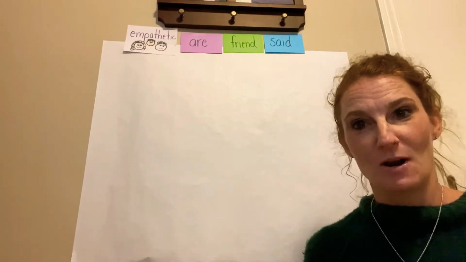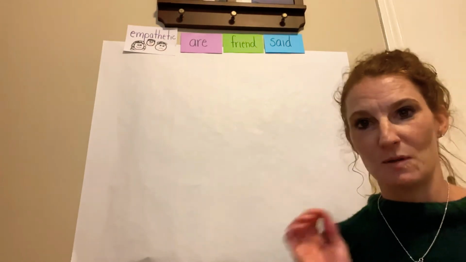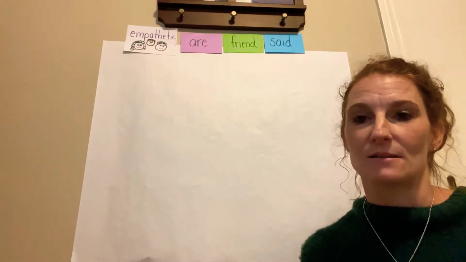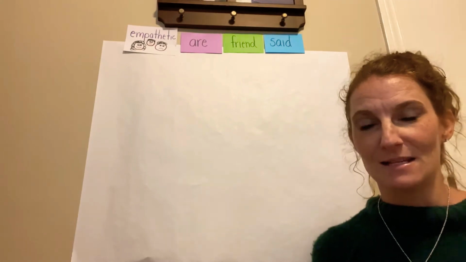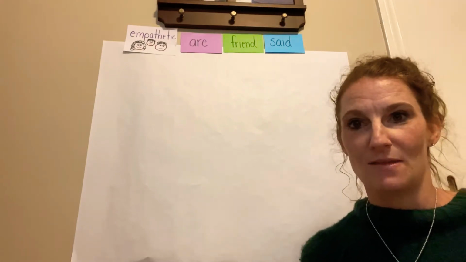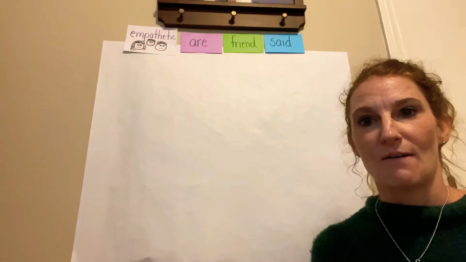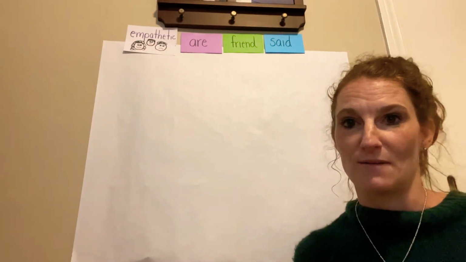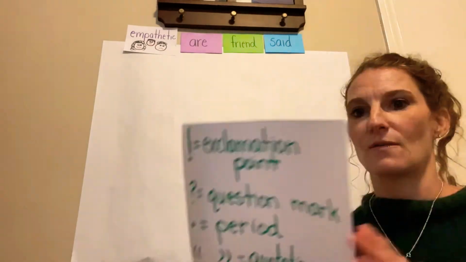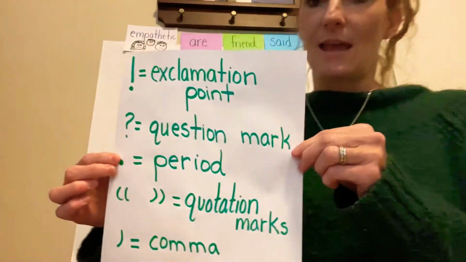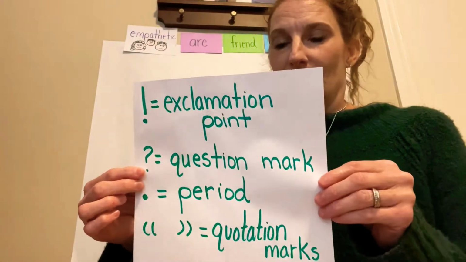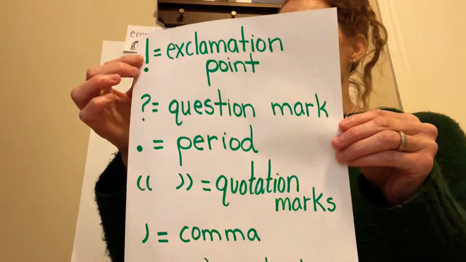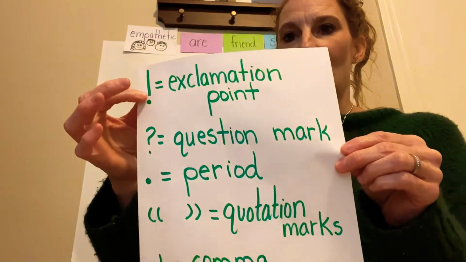So punctuation marks are all those little symbols you see in people's writing, and the reason they have it there is to help us as a reader read it more clearly and easily, and to help us understand the meaning for their writing. So there are a lot of punctuation marks, and in my message we're going to have quite a few today, but let's just go over a few that you often see in writing, and that you use as a writer. This first mark is called an exclamation point, and we use that at the end of a